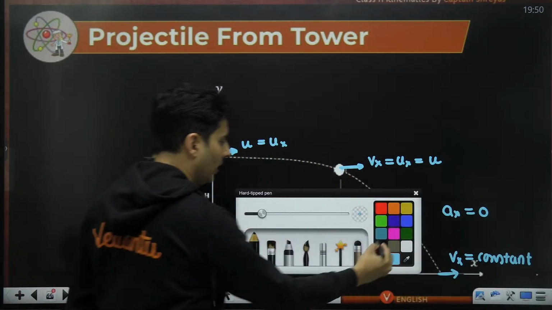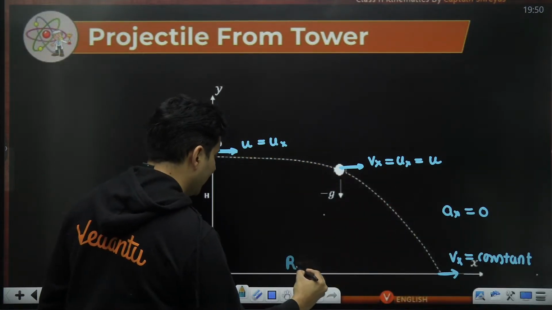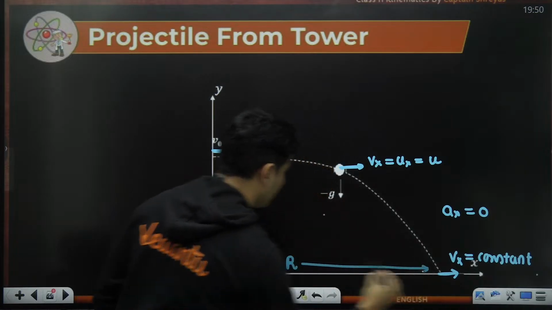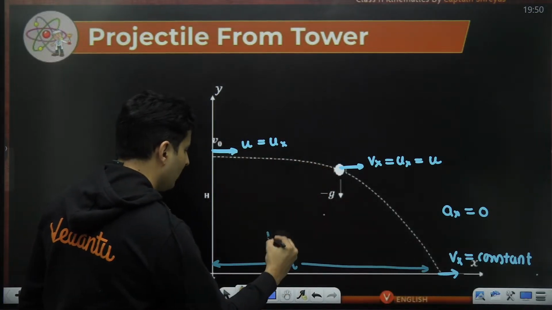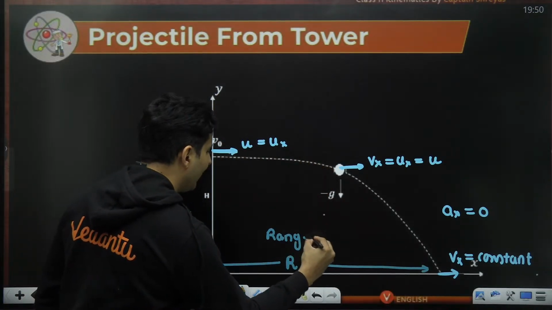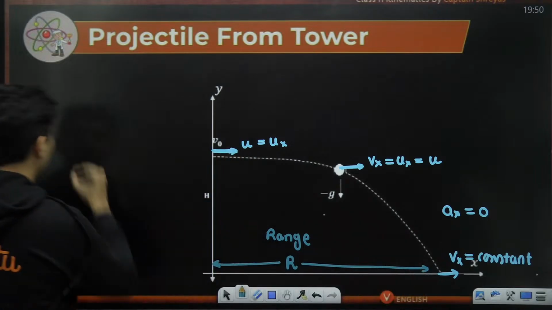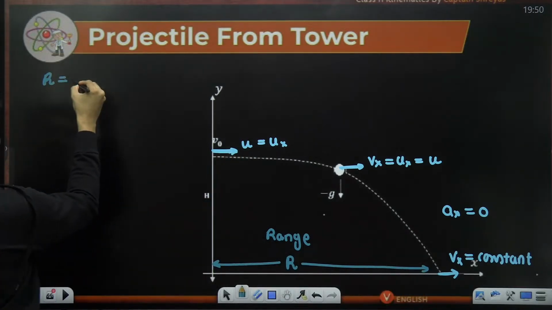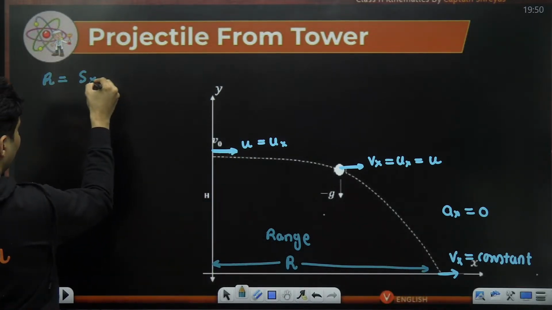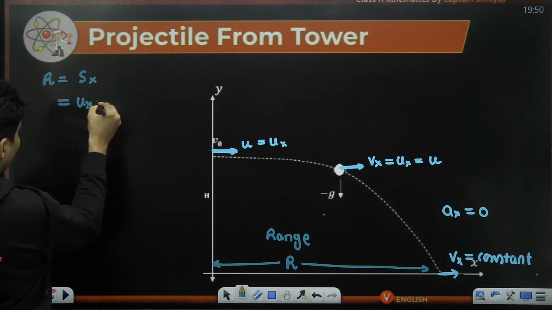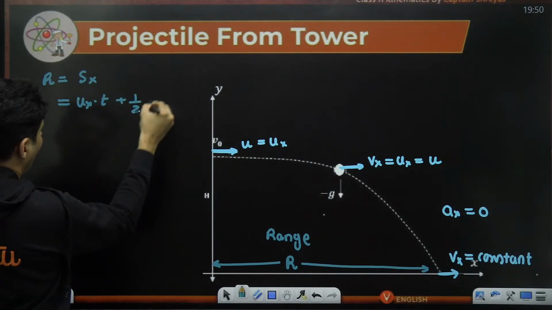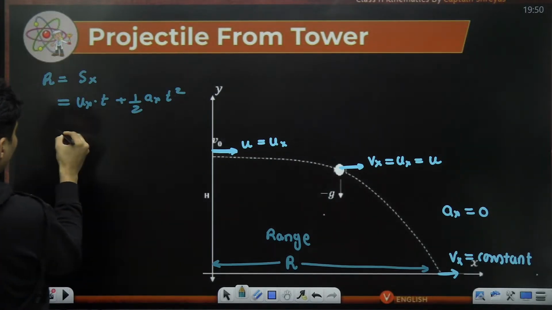So if at all I want to find the range, how far it will fall from my foot, then the range will be the displacement in the x direction, which is ux into t plus half ax into t square.